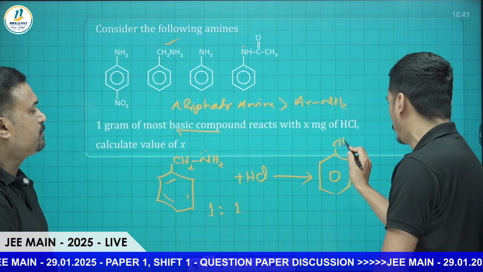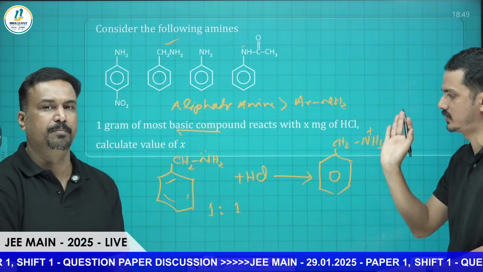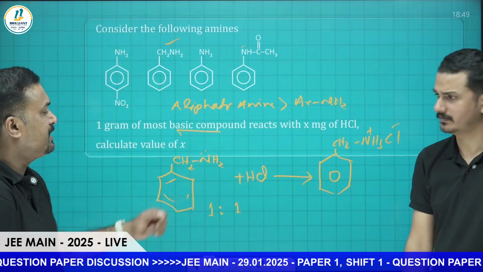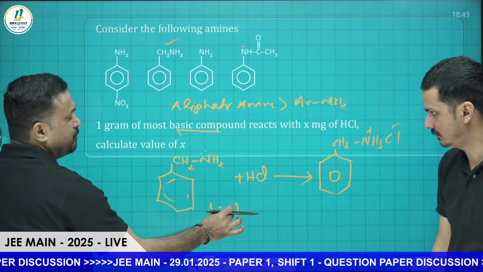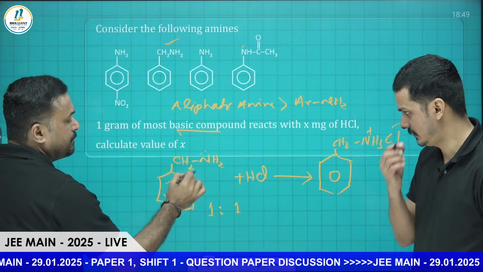Here CH2NH3+ Cl- salt will form, so there will be one product. So 1:1. Here is the stoichiometry we are taking: 1:1 means 1 mole to 1 mole. So this mass we need to find out from this one.